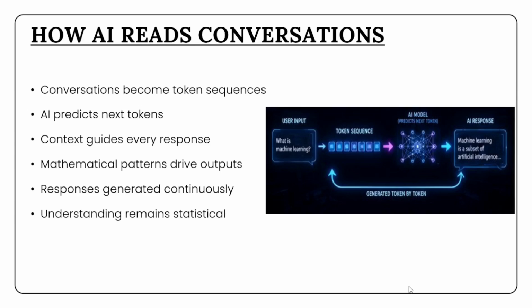The reason conversations feel natural is because the model was trained on enormous amounts of text data and learned statistical language patterns. During conversations, earlier tokens help the model maintain context and consistency. This is why the AI can answer follow-up questions and continue discussions smoothly. However, the system is still fundamentally based on prediction rather than true comprehension. It does not possess emotions, awareness, or biological memory. What feels like understanding is actually advanced pattern recognition operating at massive scale through neural network computations.